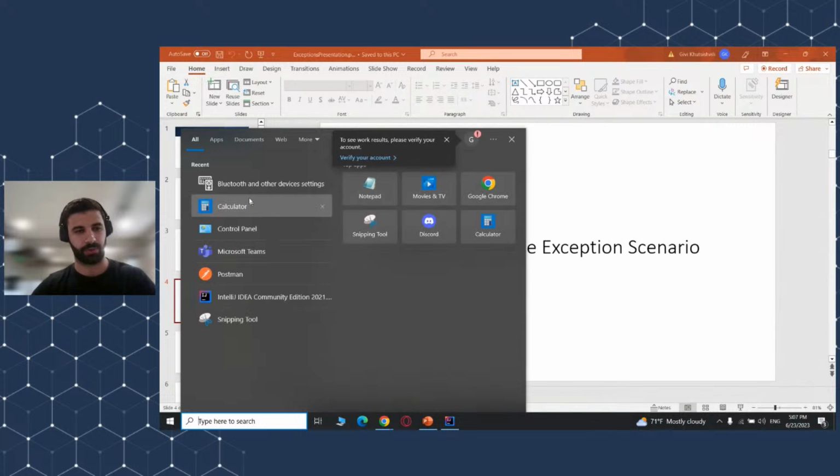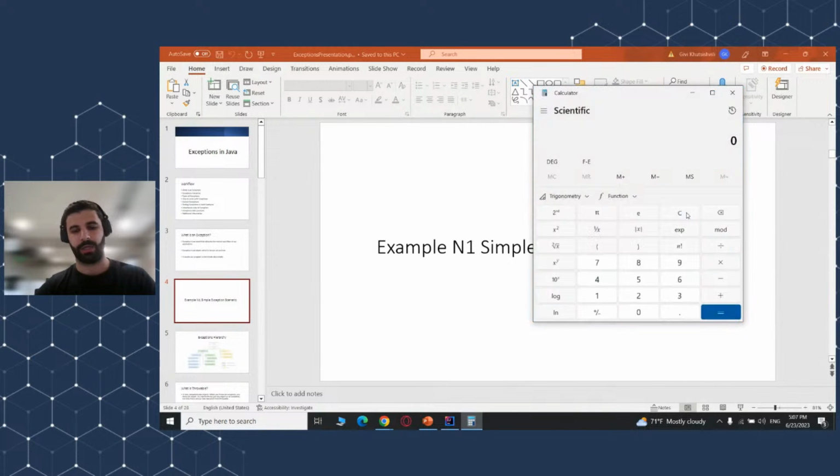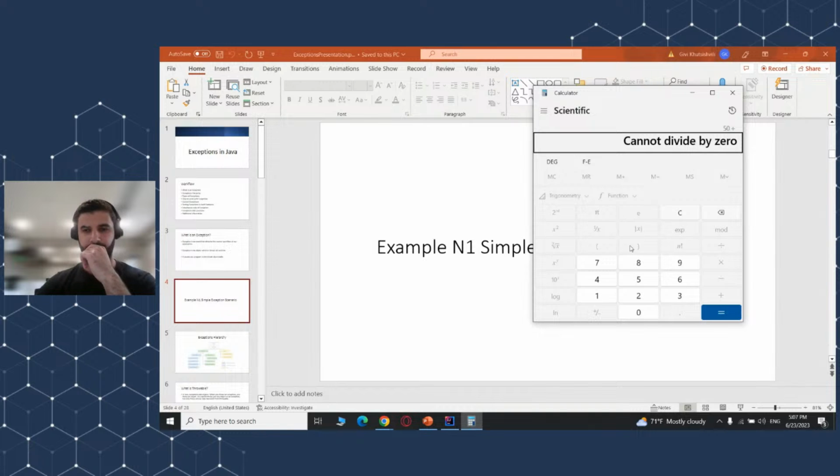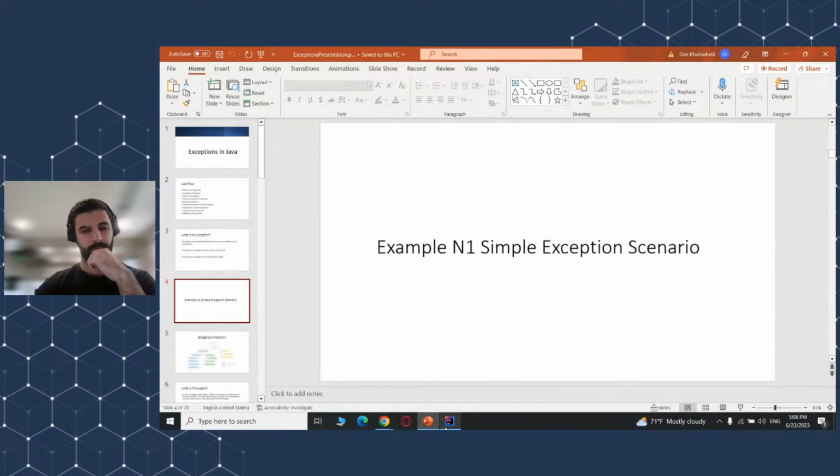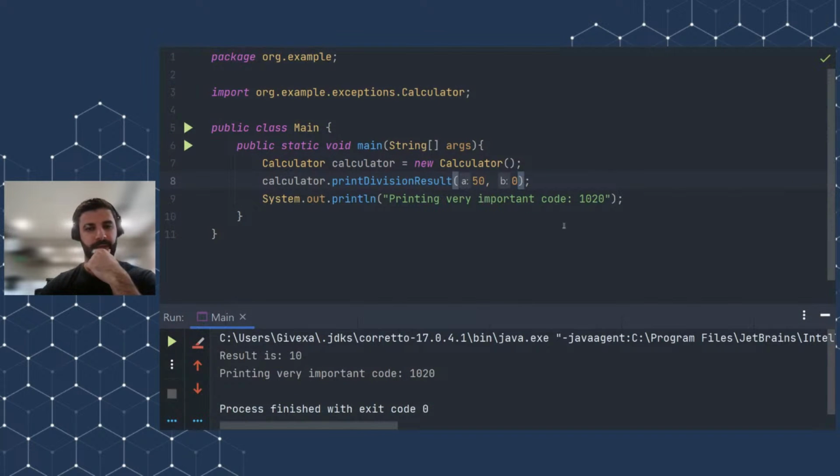Even if I open my calculator now, let's just test it. If I test 50 by 0, it terminated my program, right? And it also gave me a message, cannot divide by 0. Interesting, because this is simply not possible. But here's a question, guys. What will happen in the case if I run my code now? What will happen with my application now?